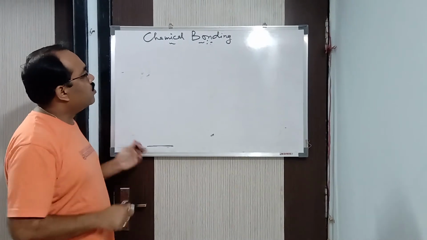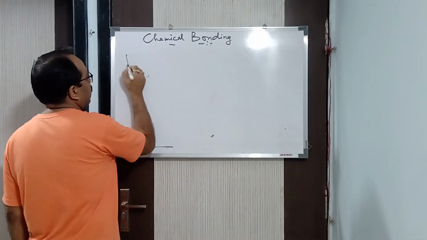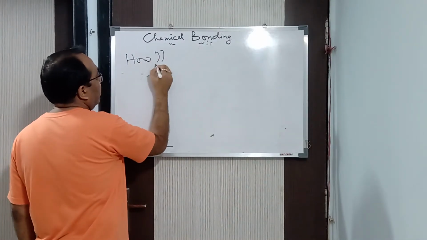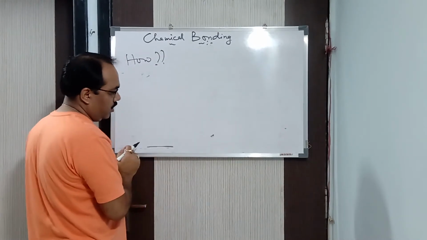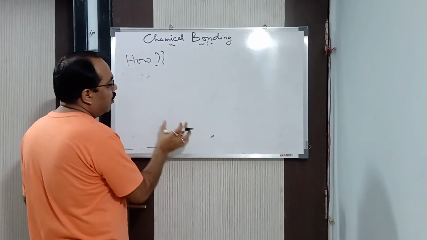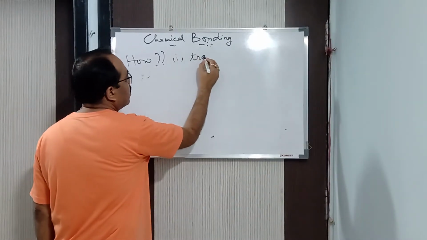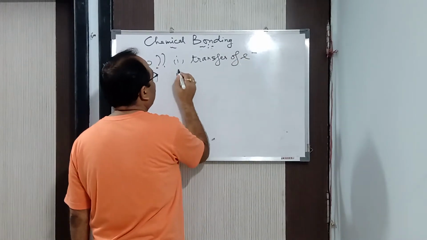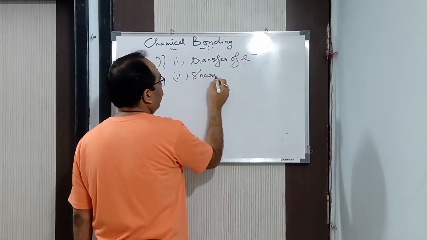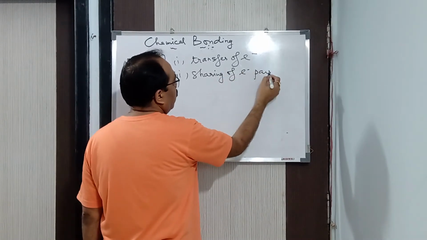Okay, now the next question is: how do they undergo chemical bond formation? We have already answered why they undergo chemical bond formation. Now the question is how. They can undergo chemical bond formation either by transfer of electrons or by sharing of electron pair.